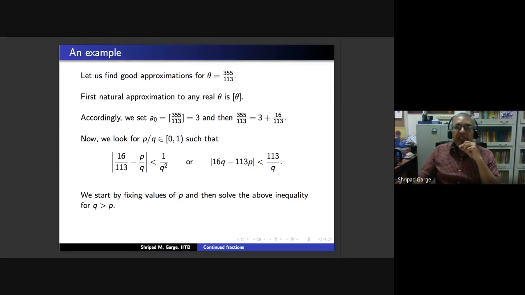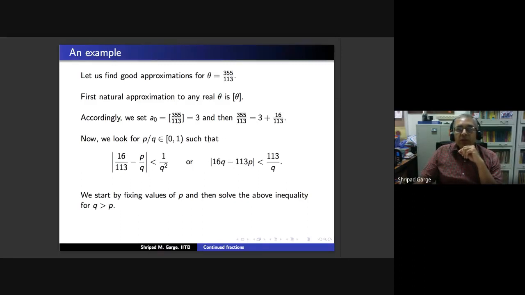So we set A0 to be the integral part of this number. 113 into 3 is 339, which is less than 355, and the next multiple of 113 is beyond 355. So the integral part of 355 upon 113 is 3, and then the fractional part is 16 upon 113. So we have written 355 upon 113 as an integer plus its fractional part.